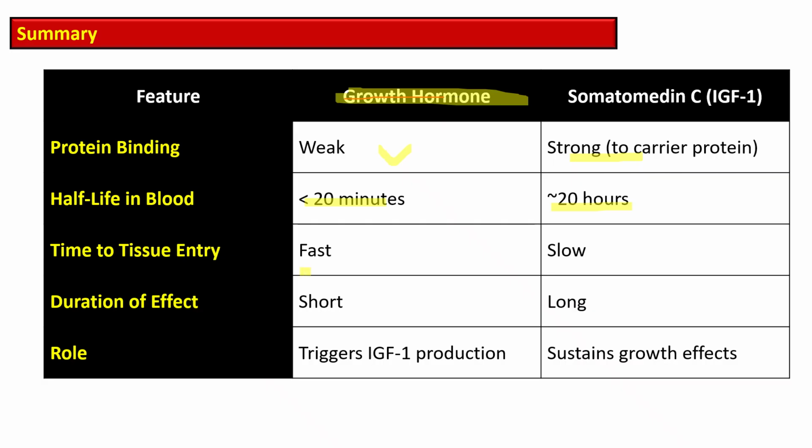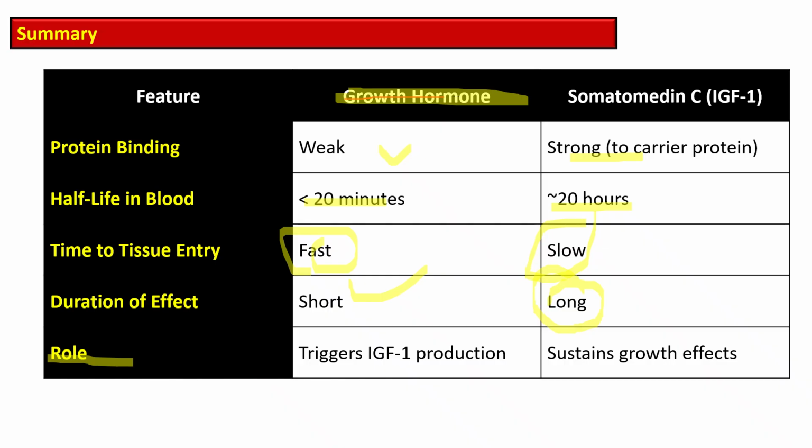Time to tissue entry is fast for growth hormone while it is slow for somatomedin, and the duration of action of growth hormone is short while the somatomedin duration of effect is long.